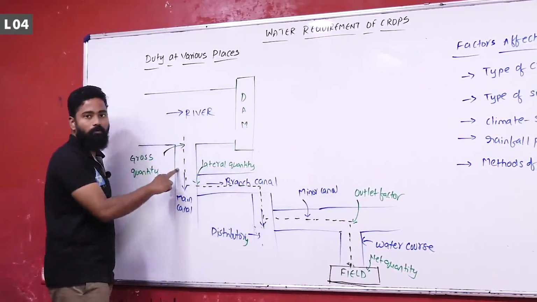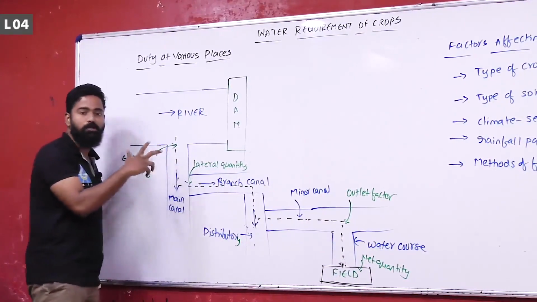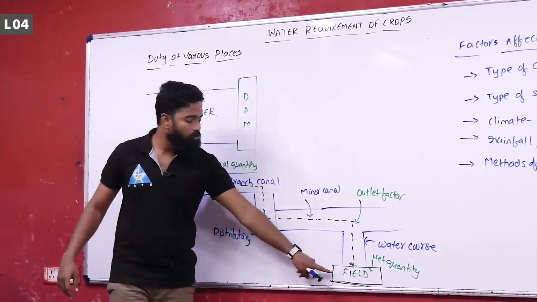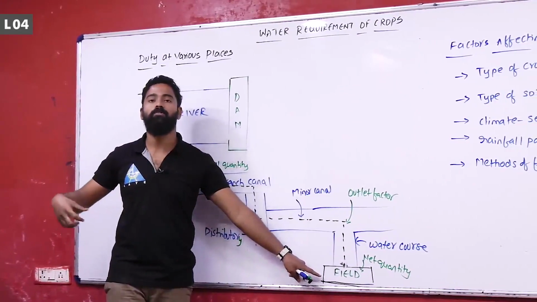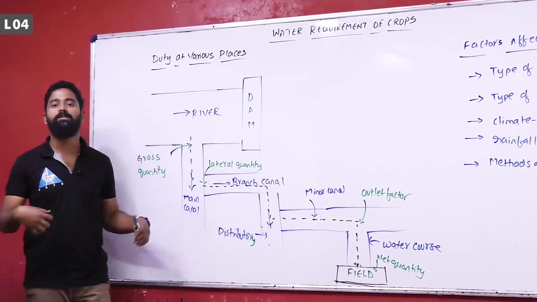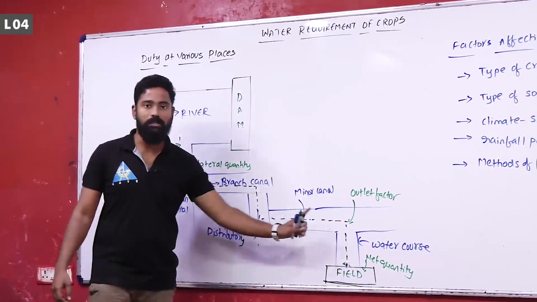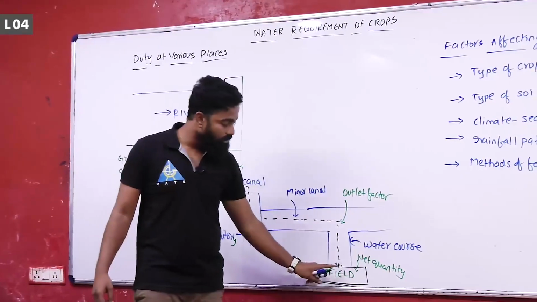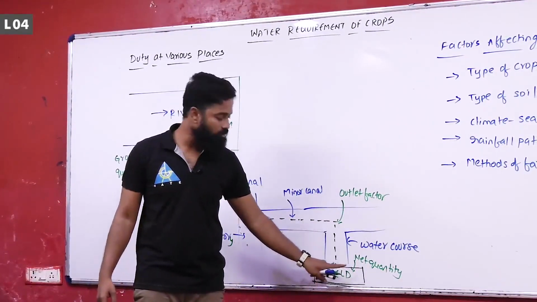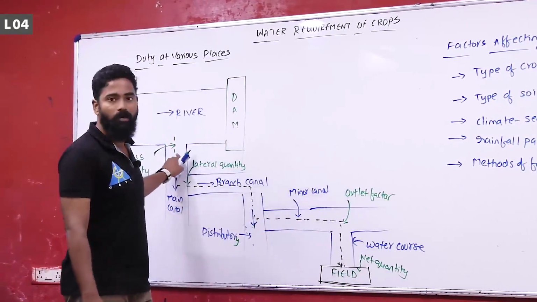Once you release the water from here, there will be some losses because of seepage, losses because of friction. If the water seeps here, it enters into the groundwater table, that means it is wastage of the water. So, there will be a huge amount of losses. Generally the water released at the net quantity will have more duty, because the losses over here are less compared to the losses over here.